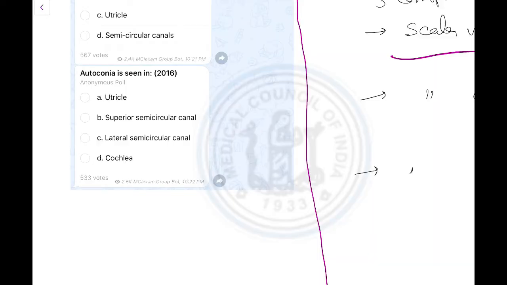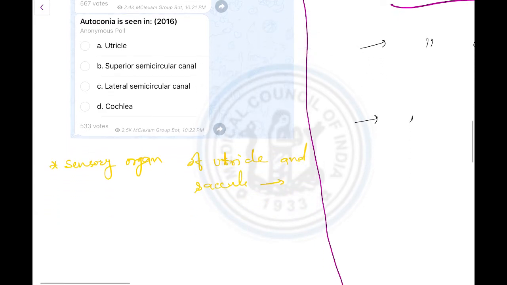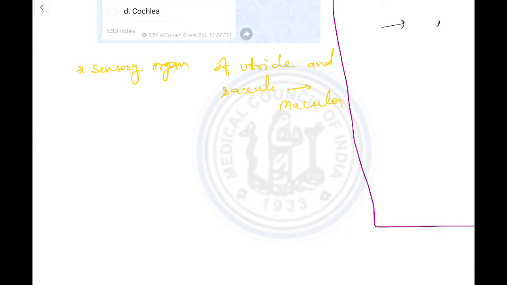Our next and last question is, otoconia is seen in utricle, superior semicircular canal, lateral semicircular canal, or cochlea. One point I want to mention here, the sensory organ of utricle and saccule is the macula. The structure of the macula is made of two parts.